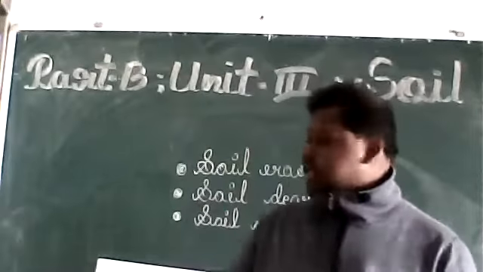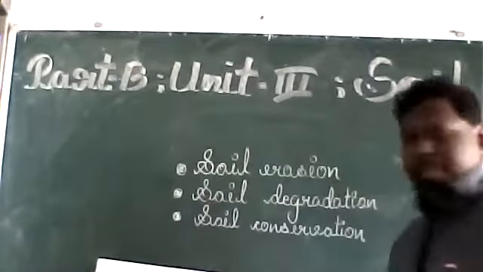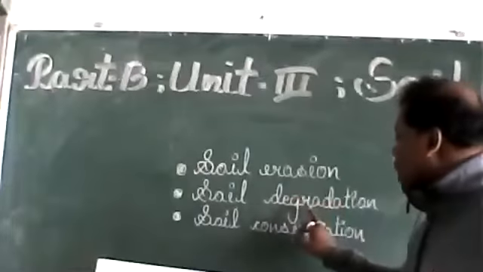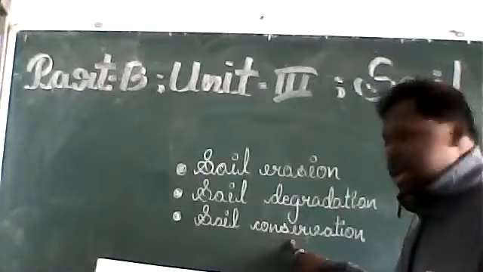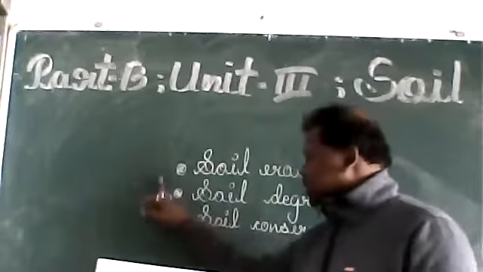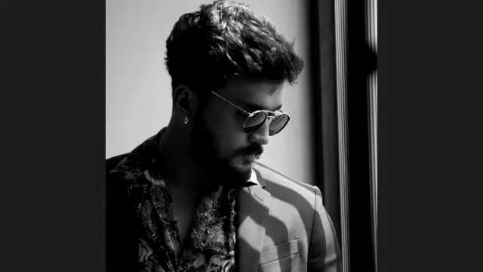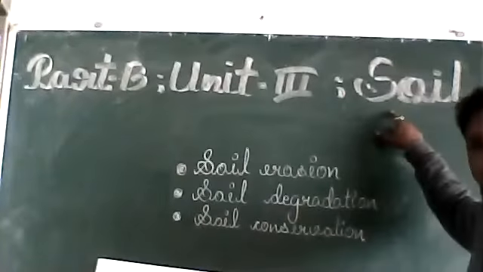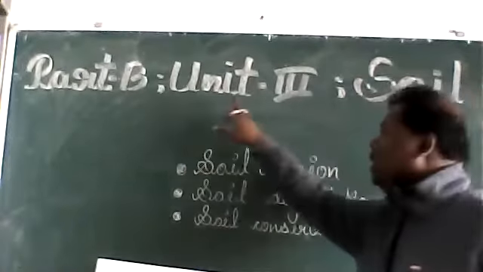Today we will discuss three topics. What are the three topics? First is soil erosion, soil degradation, and soil conservation. Okay, and these three topics belong to which part? They belong to Part B, Unit 3, chapter Soil. Clear? There are three chapters included in Unit 3.